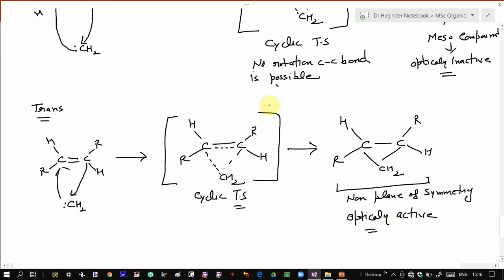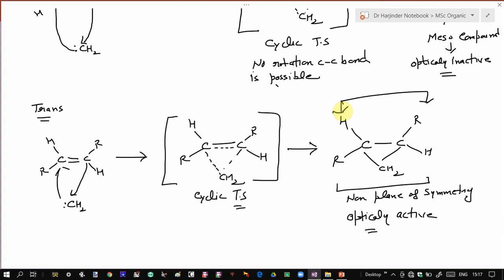So you can see one isomer of alkene, that is cis alkene, gives rise to a meso product, which is one stereoisomeric product, while the trans alkene, which is another stereoisomer of alkene, gives rise to an optically active product, which is another stereoisomer. So both cis and trans alkenes, which are both stereoisomers, give rise to corresponding stereoisomeric products. So you can say the addition of singlet carbene to alkene is an example of a stereospecific reaction.